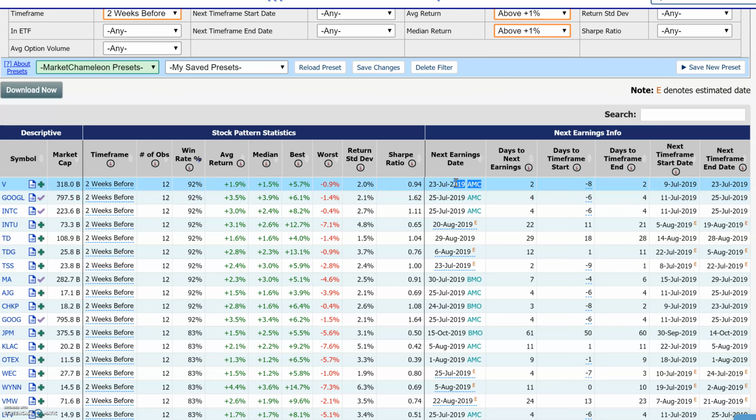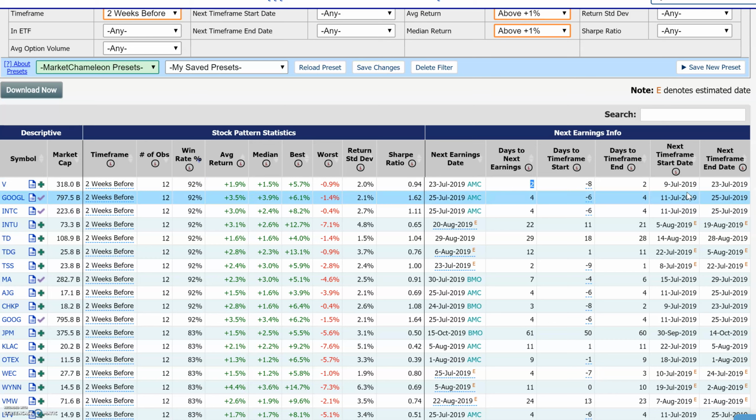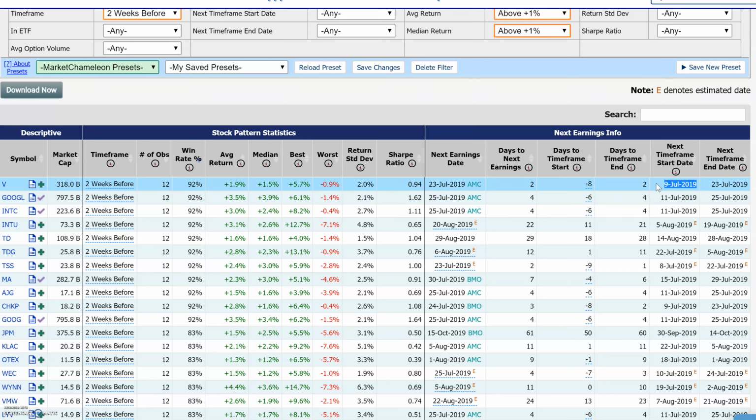Also, here we have the next upcoming earnings. And if you wanted to replicate the 2 weeks before, day before, it tells you how many days to open. And it actually will tell you the open date and the close date over here. So this is days to next earnings. So this one, the open rate is already -8. So this one's already passed.